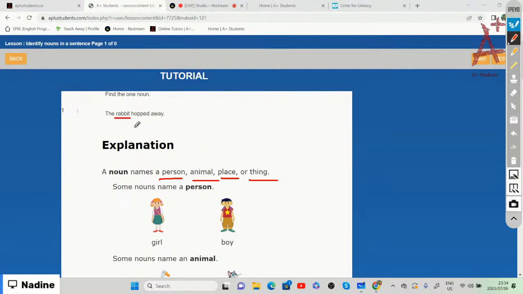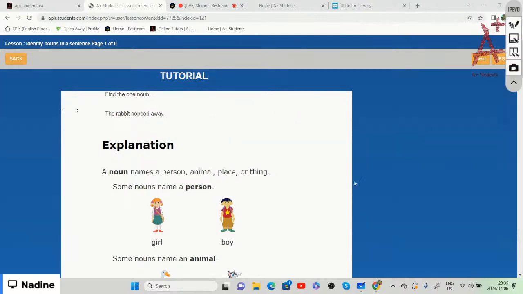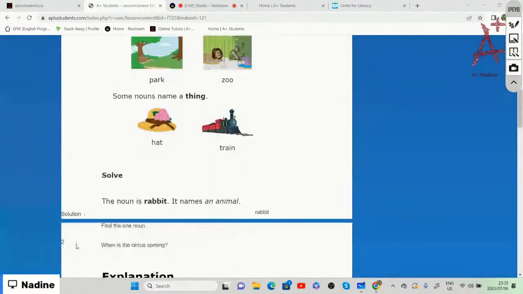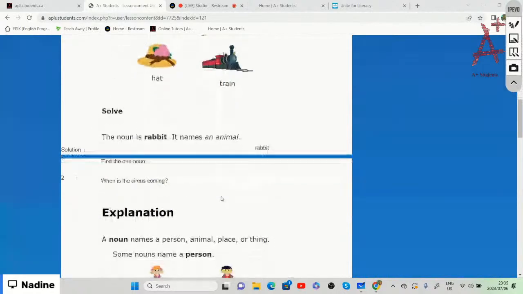A rabbit names an animal. So if we go down to check, it says that the noun is rabbit and it names an animal. If you have that, then well done.